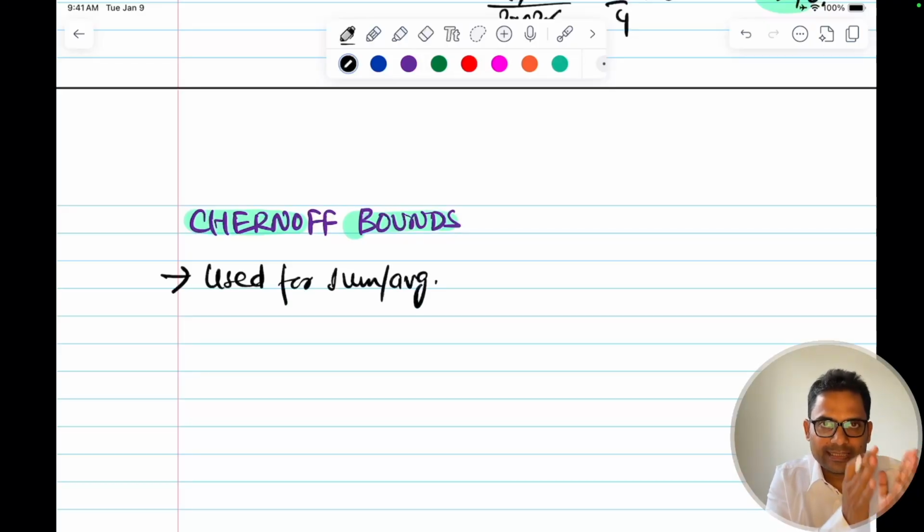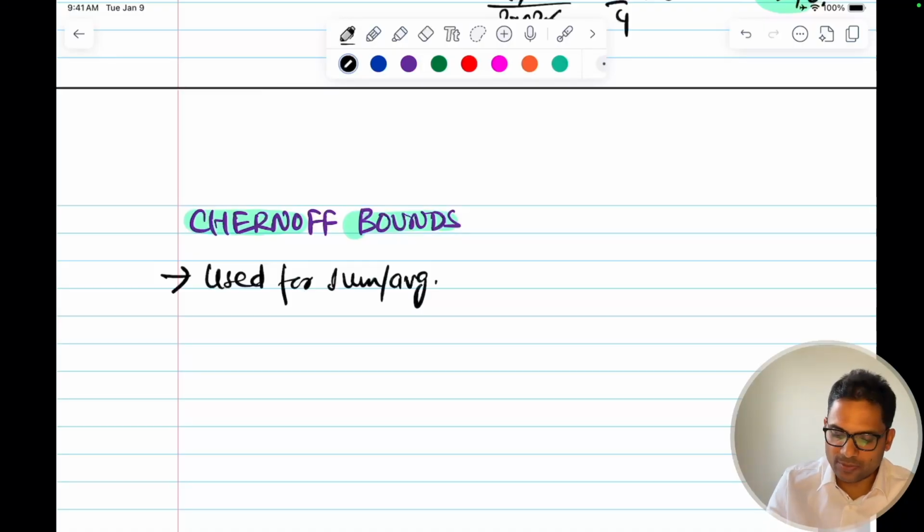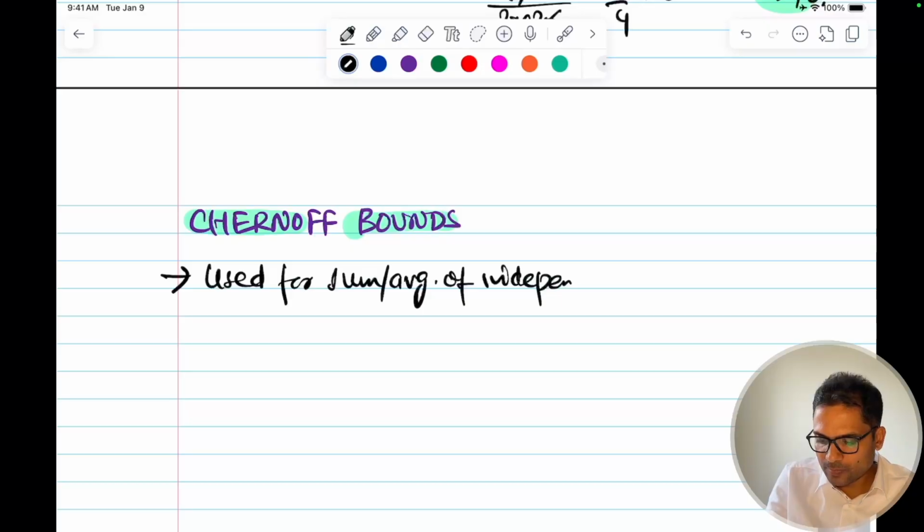Here we are not going for exact values, but for a series of values, a sequence of random variables, and we find the sum or average and want to find the upper bound for that sum or average. Then we use Chernoff bounds, and there we get a very tight upper bound, and I'll tell you the reason why in some time. It is used for the sum or average of independent random variables.